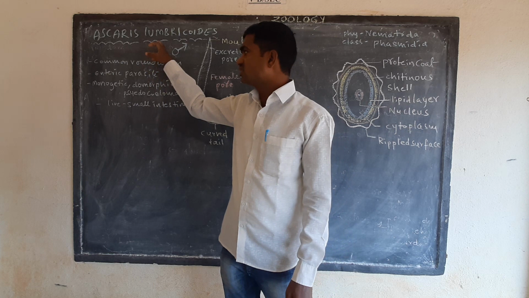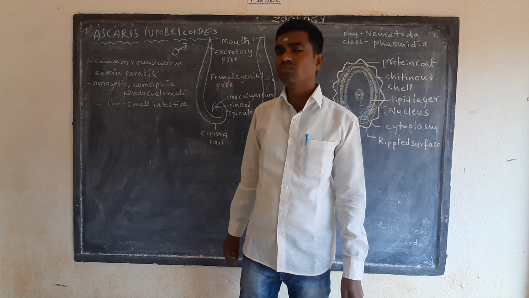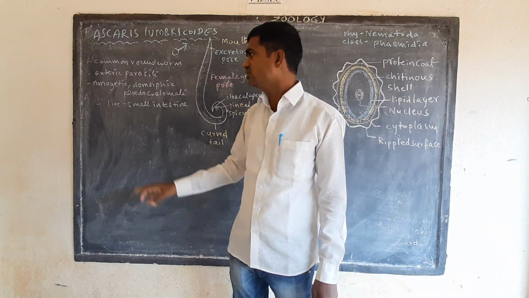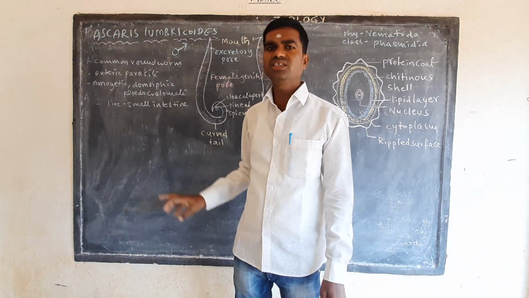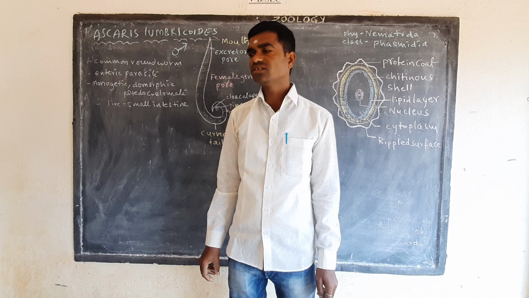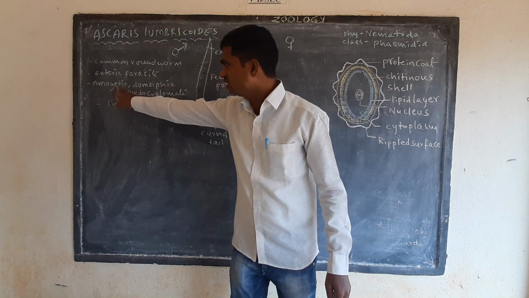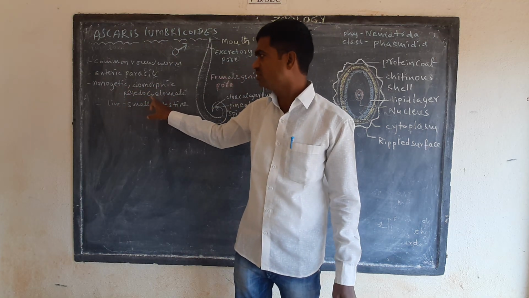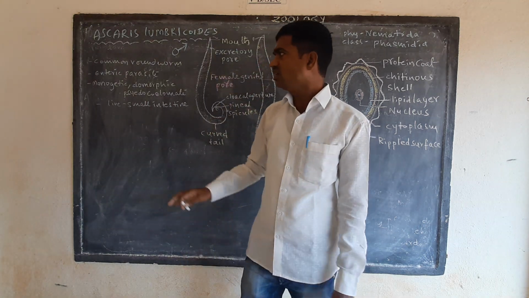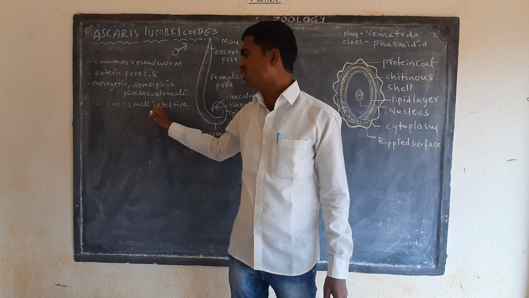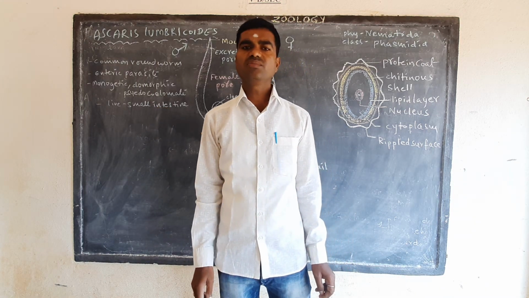Ascaris is a monogenetic parasite and a dimorphic parasite. It is generally called a pseudocoelomate parasite. Monogenetic, dimorphic, and pseudocoelomate. Now, Ascaris lives in the small intestine of human beings.